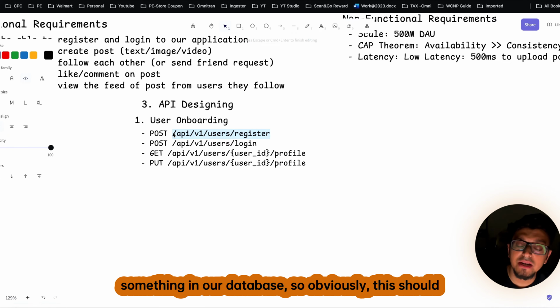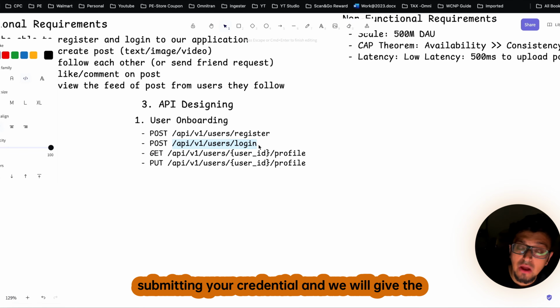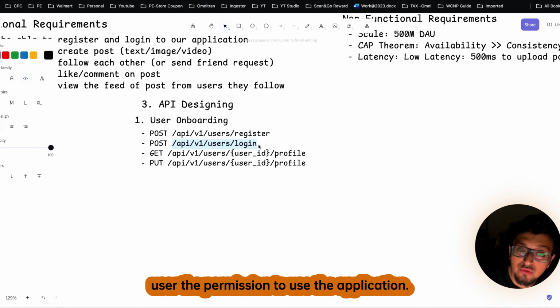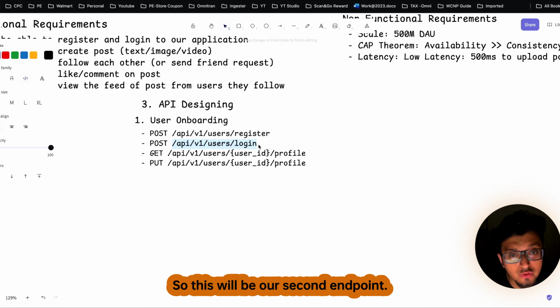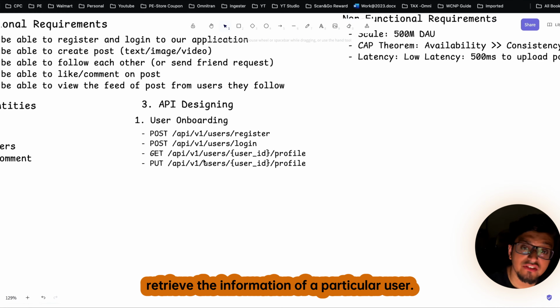And since you are submitting something in our database, obviously this should be a post endpoint. Number 2 is the login, where you are submitting your credentials and we will give the user the permission to use the application. So this will be our second endpoint. Number 3, the endpoint that is required to retrieve the information of a particular user.